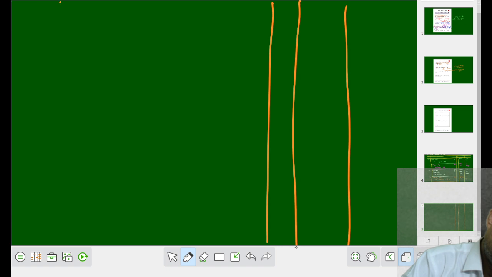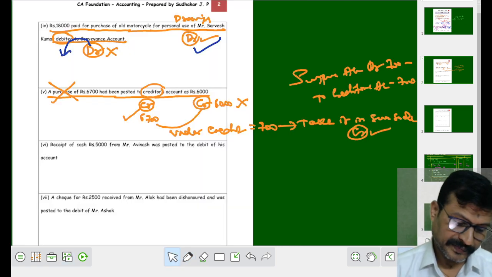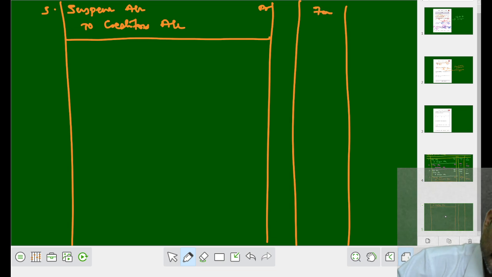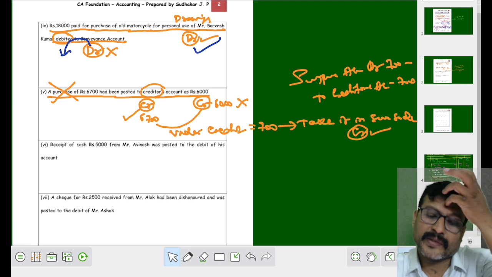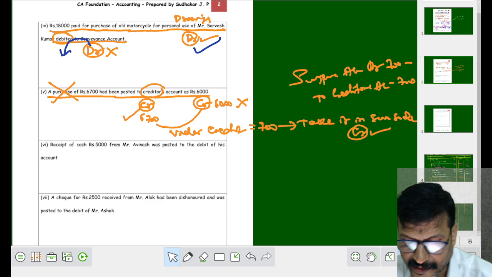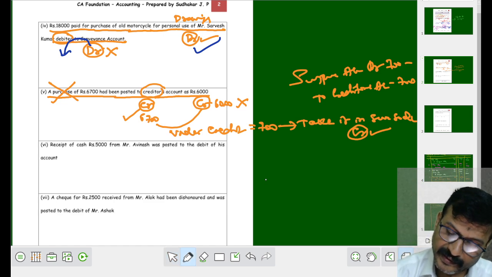Now the entry number is 5, right? Suspense account debit to creditors account, 700 dash 700. Narration is what? Under credit in creditors account is rectified. See the next one.